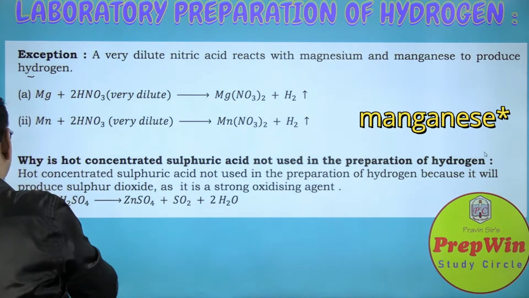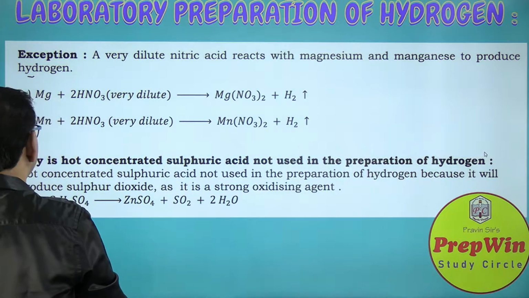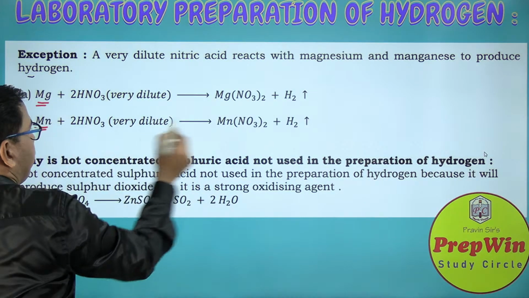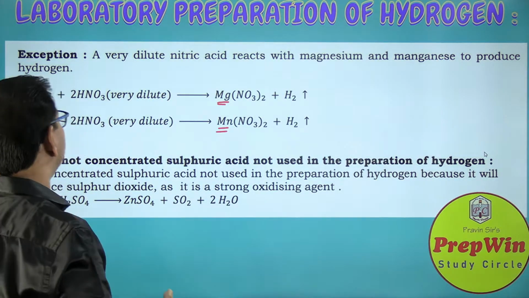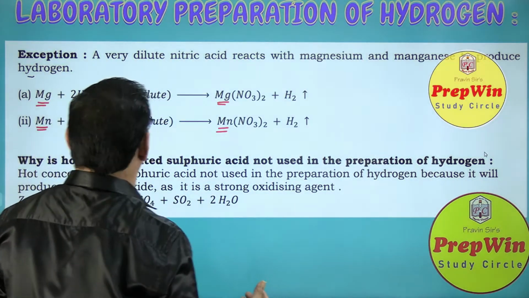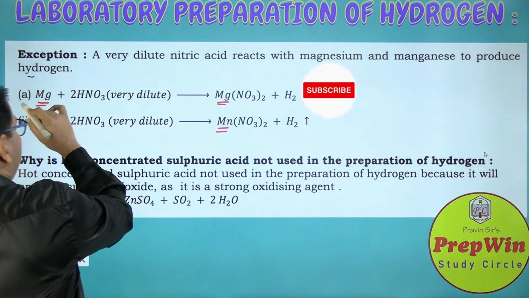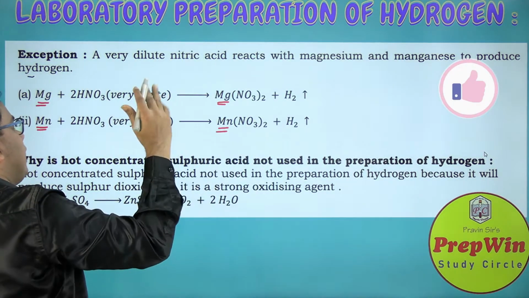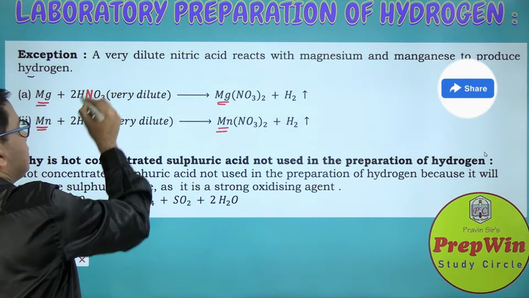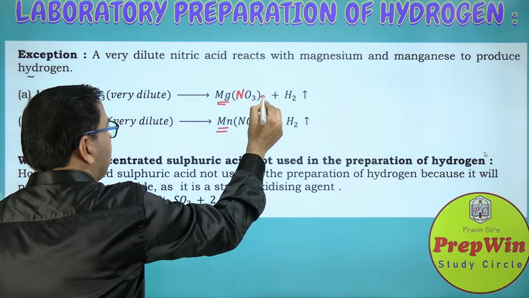The reaction of manganese is the same as that of magnesium, there is no difference. The only difference is that Mg everywhere is replaced with Mn, and you can balance this reaction. This reaction is also very easy to balance. We start with the metal first, so Mg 1, then the non-metal, then oxygen and then hydrogen. The non-metal is nitrogen, 1 on this side and 2 on the right-hand side.